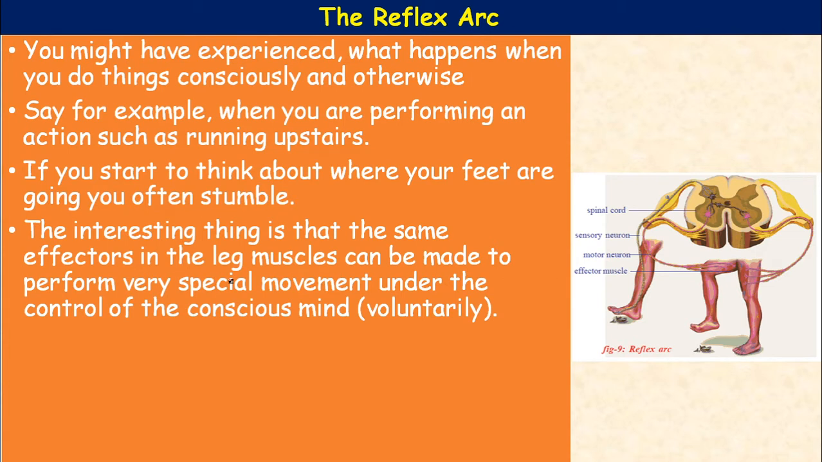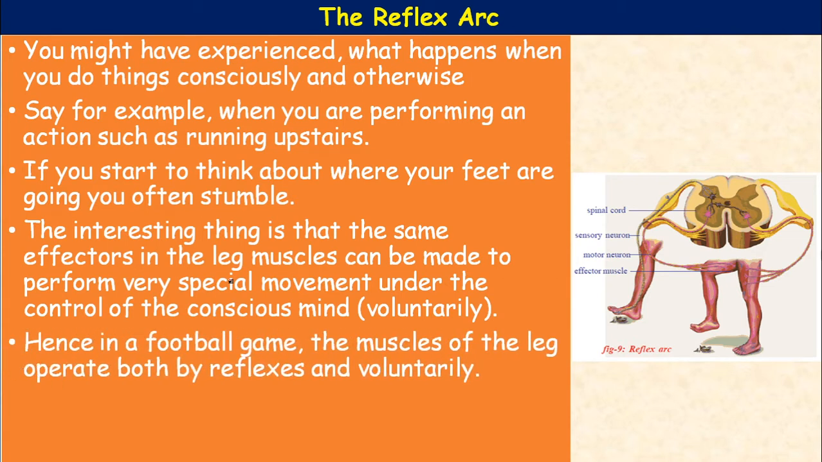For example, you are playing football. At that time, the muscles of the leg operate both by reflexes and voluntarily. A reflex action is an involuntary action, but voluntary action involves the brain. Reflex action does not involve any part of the brain. So reflex actions are steady and sudden immediate actions which involve the participation of the spinal cord.